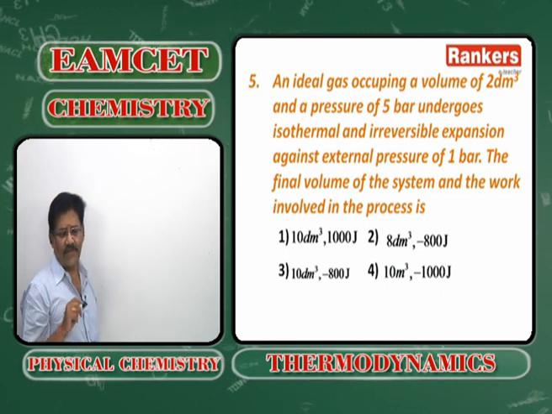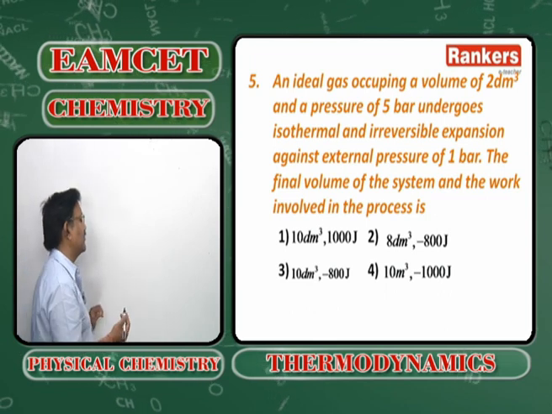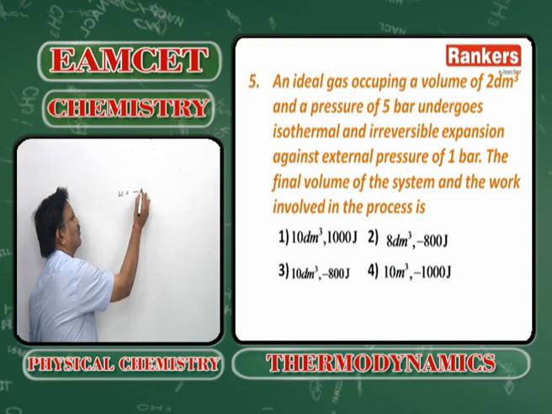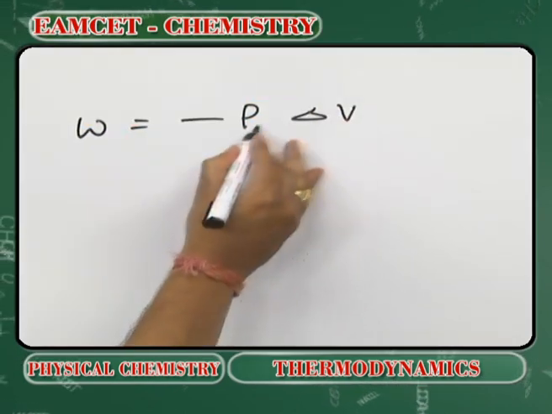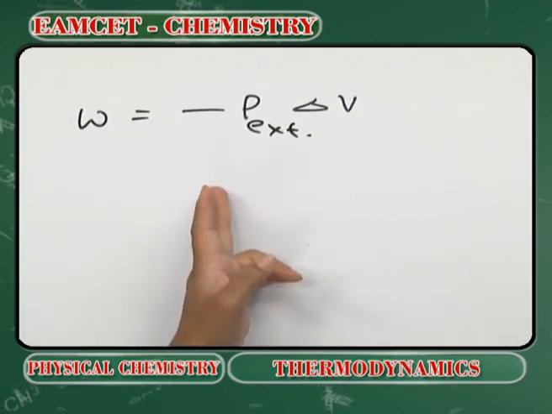So that is the way to recognize the irreversible process. In an irreversible process, how to get the work done? W is equal to minus P external delta V.